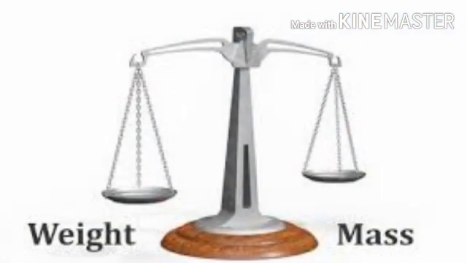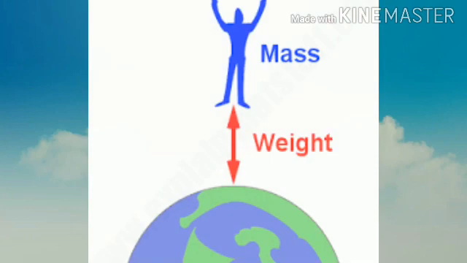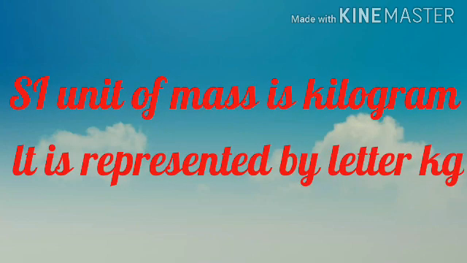The weight is directly proportional to the mass on Earth's surface, but on Moon, gravitational force is lesser than Earth. So, the weight will reduce, but the mass will remain the same. The SI unit of mass is kilogram, and it is represented by the letter kg.